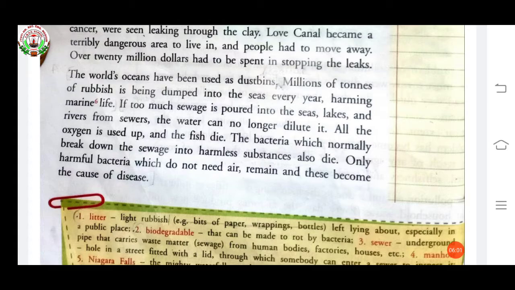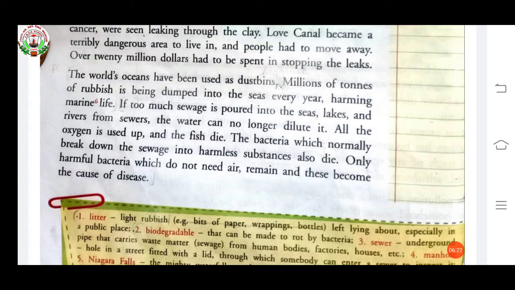All the oxygen is used up and the fish die. The bacteria which normally break down the sewage into harmless substances also die. Only harmful bacteria which do not need air remain, and these become the cause of disease.